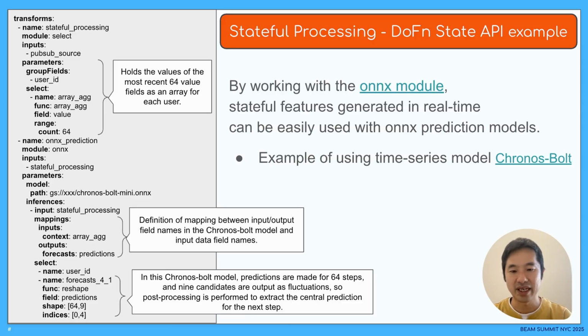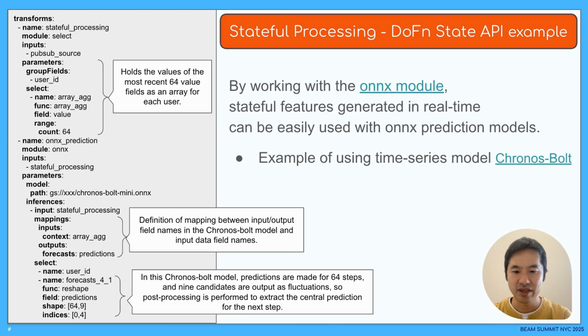This model predicts the next 64 points of data with a range of 9 quantiles based on the previous 64 points of data. Therefore, as input for this model, we use the array-agg function of the select module to create an array of data for the most recent 64 points of the specified field value. The following ONNX module inputs the array data into the ONNX model and outputs the prediction results. The mapping between the model input names and output names is also specified.